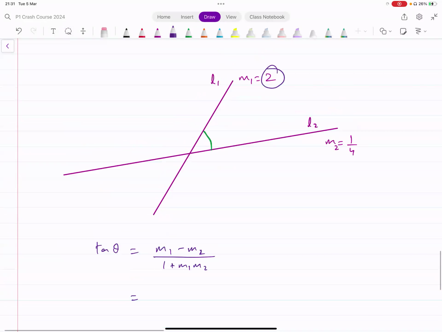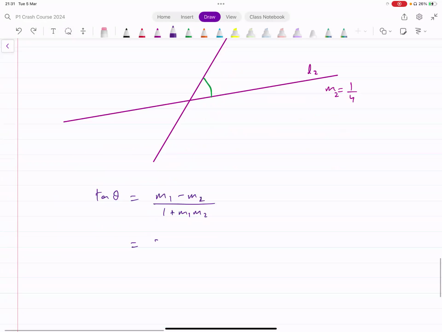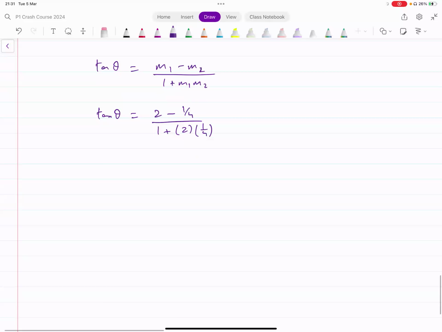Let's call this M1, that's 2. That gives you 2 minus M2, which is 1 over 4, divided by 1 plus M1, which is 2, into 1 over 4. And that equals tan of theta. Now, let's simplify the right-hand side. What do you get from that? Tan theta equals 2 minus 1 over 4. That's going to give you 7 over 4. In the denominator, you have 1 plus 1 over 2. That's 3 over 2.